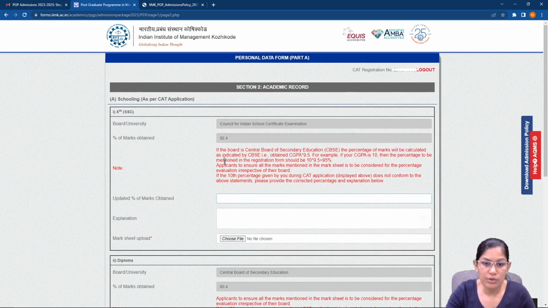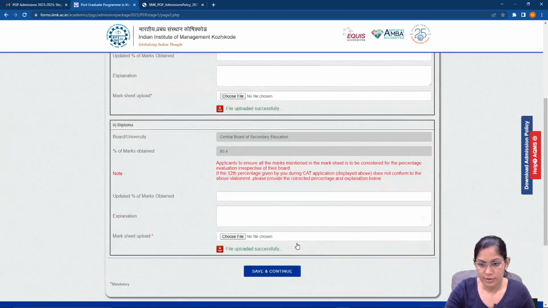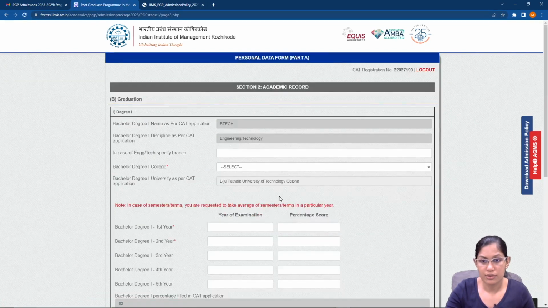If there is some change, then you need to punch this in. Obviously, this helps you in case you have made any error, right? So if by mistake, for example, instead of 92, I had punched in 82, or any mistake which I had made, I could basically fill this in. But you need to upload the document. So you need to upload your mark sheet. So for now, I've just uploaded some random file. So let's just save and continue.